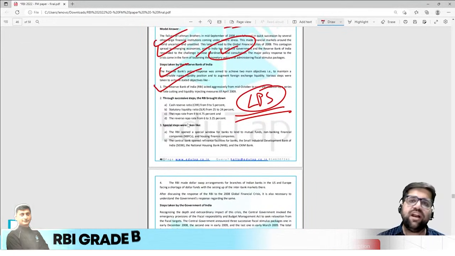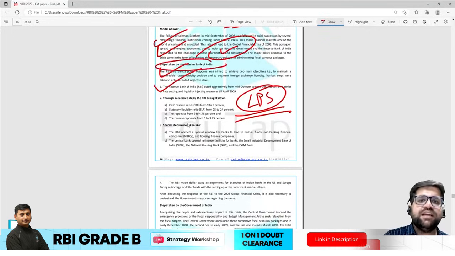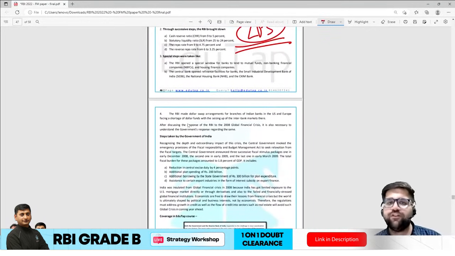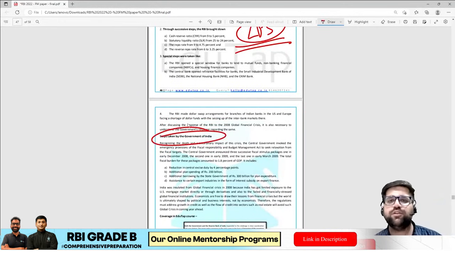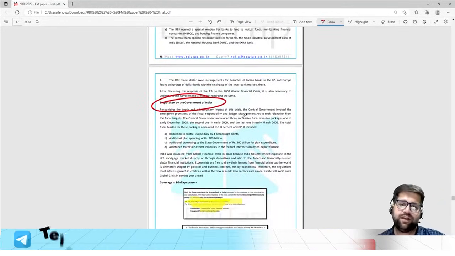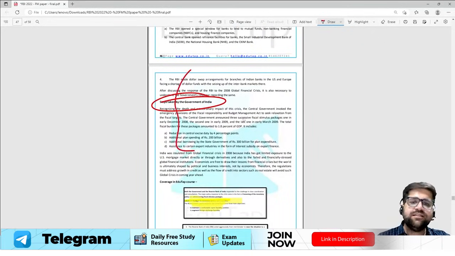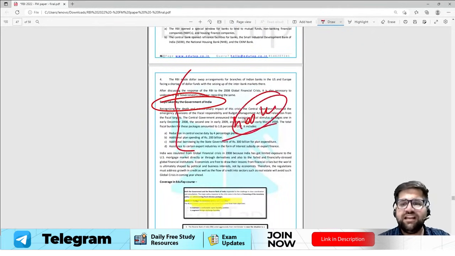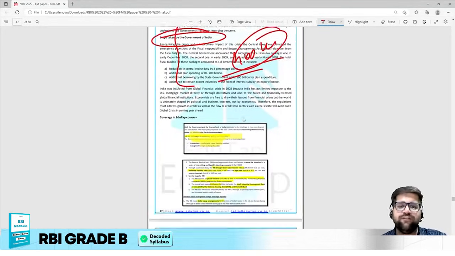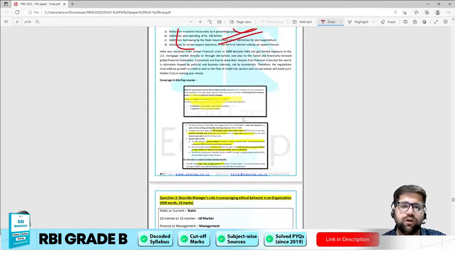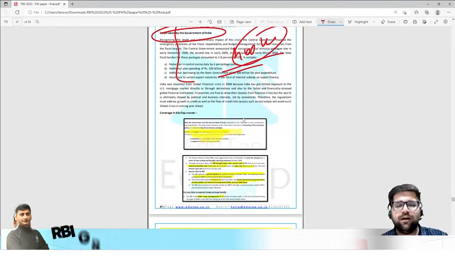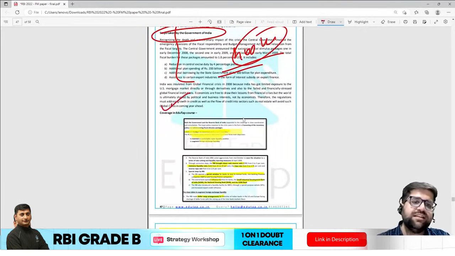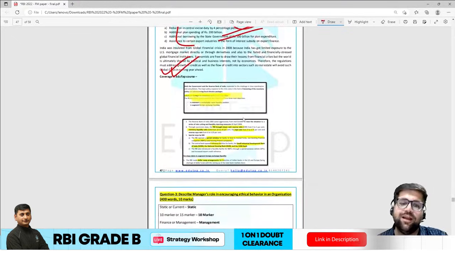Then you have to divide your answer into 2 parts. First is the steps taken by the Reserve Bank of India and how different components were slashed down. And the second would be the different steps which were taken by the government of India. If you combine all this, then 400 words again was a very easy mark to breach. You could have easily done this particular question in less than 25 minutes, because this is the most predictable question in your exam.